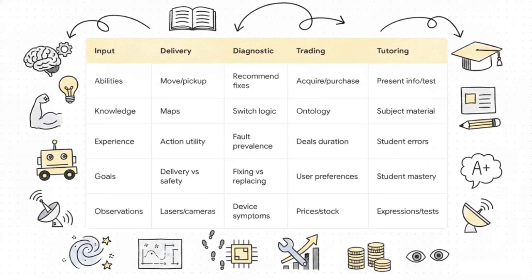Notice how, despite operating in these vastly different domains, every single intelligent agent is built on the exact same 5 foundational inputs. It doesn't matter if it's a delivery robot or a math tutor, it needs abilities, meaning what can it physically or digitally do? It needs prior knowledge, like a map of a building or the actual subject material it's teaching. It relies on past experience, it's driven by very specific goals, and finally, it reacts to observations, whether that's incoming laser sensor data or just a student's test score. This right here, this is the universal recipe for agency.